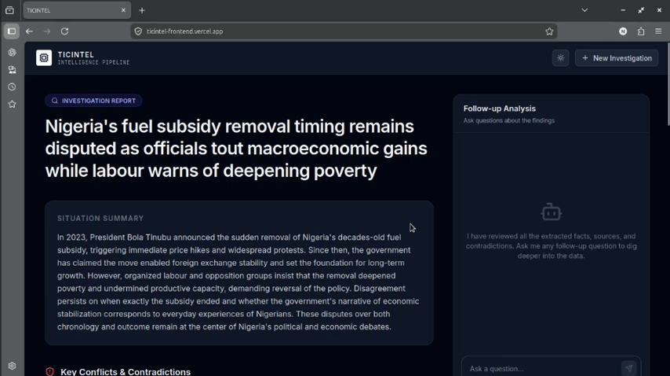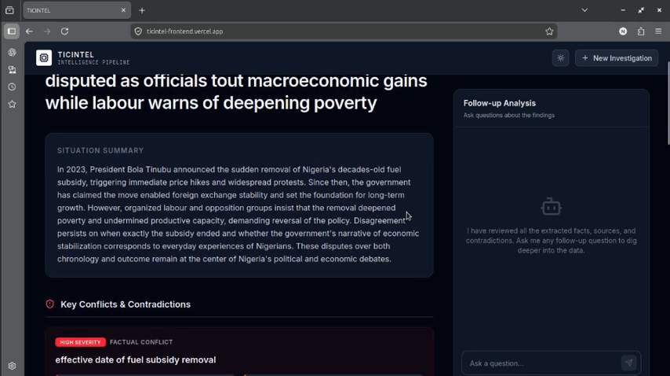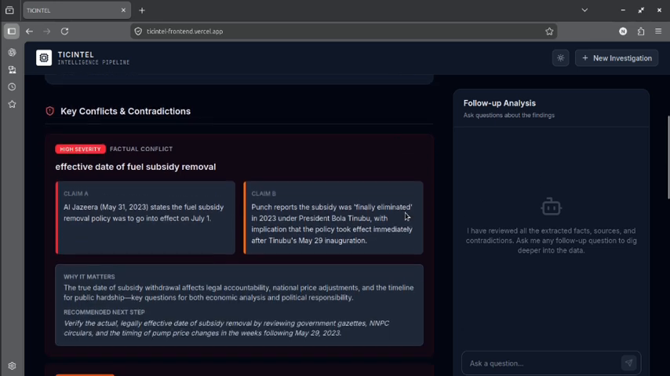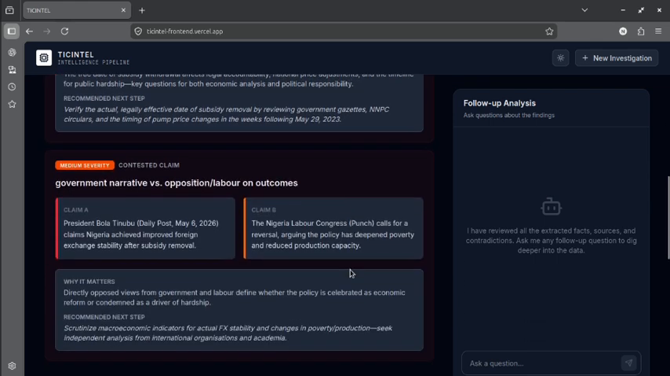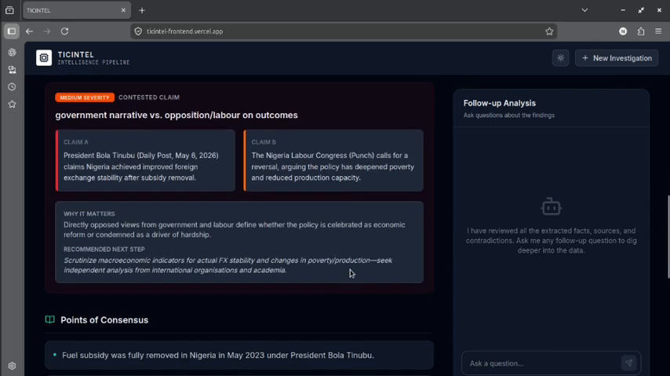There, we see the headlines and we see two conflicts. If we notice, we see the first factual conflict. The conflict is that on May 31st, Al Jazeera reported that the fuel subsidy removal took effect on July 1st. But Punch newspapers, a local newspaper channel in Nigeria, said it took place after Tinubu's inauguration on May 29th. There, we see where those two sources conflict.